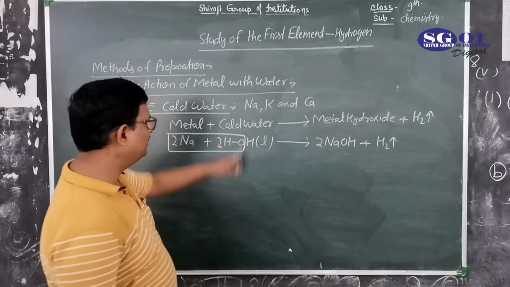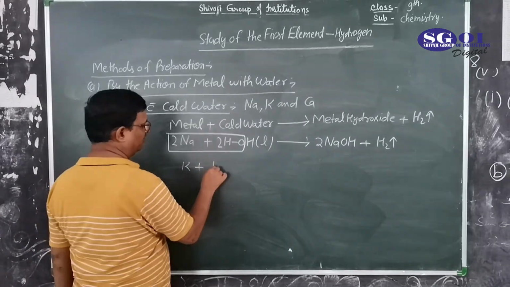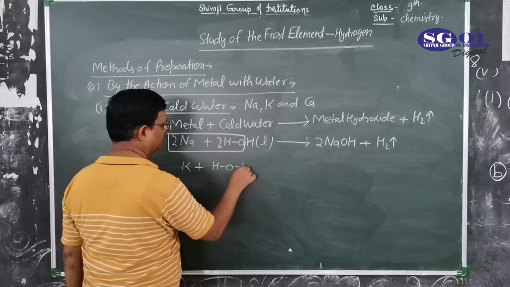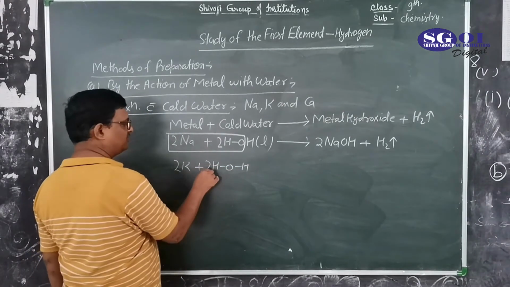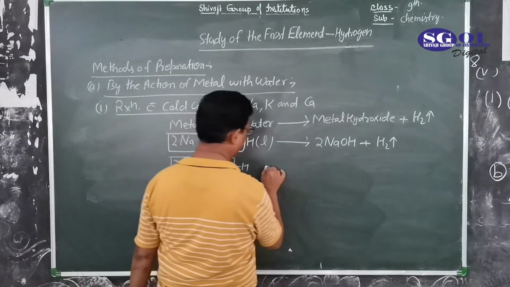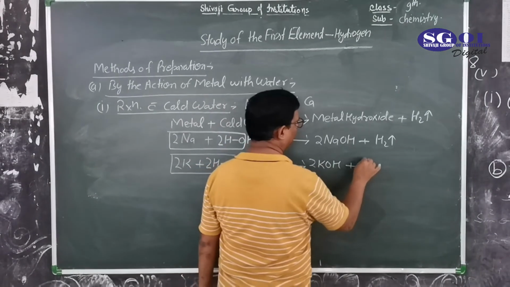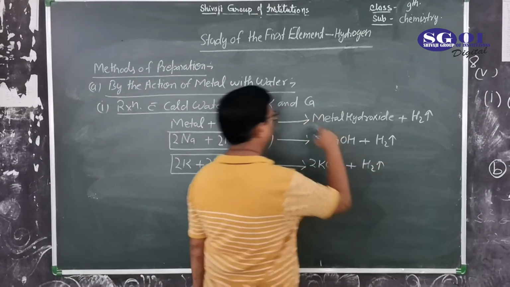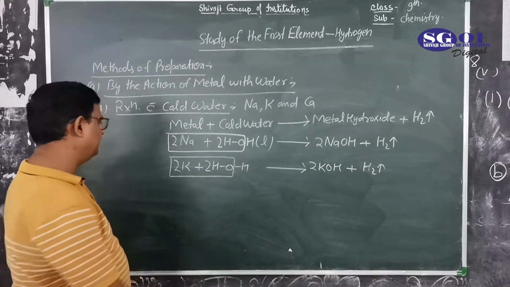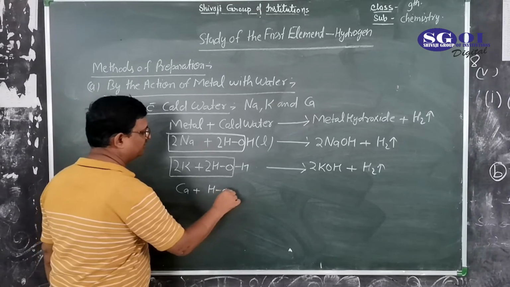Now we take another metal, potassium, and water, HOH, 2 of this to form 2 KOH, with the removal of hydrogen gas. Now we take another metal, calcium, with HOH.